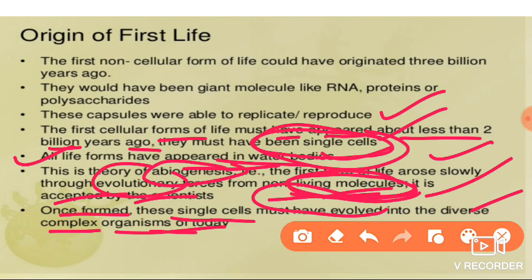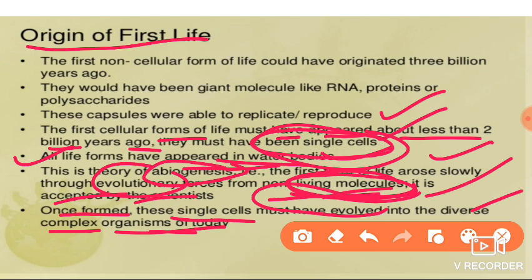You can take the example of human. A human is a complex organism, and this complete complex organism is formed from a single cell. That is the concept. This is about the origin of first life. This is given just below the Urey experiment. You can read it in your NCERT.